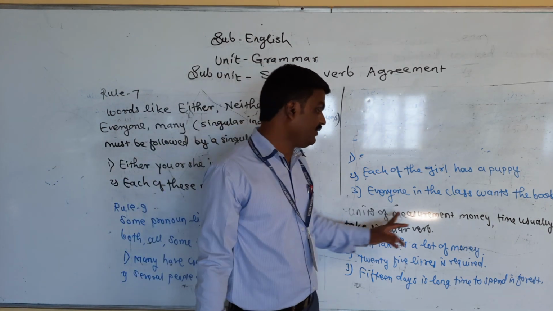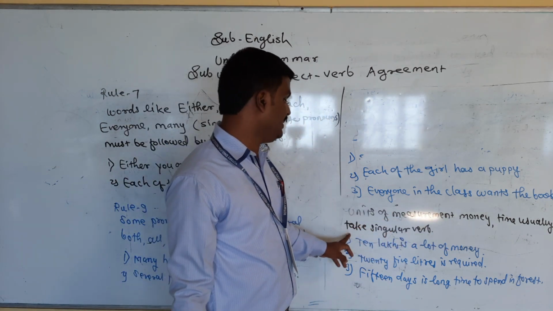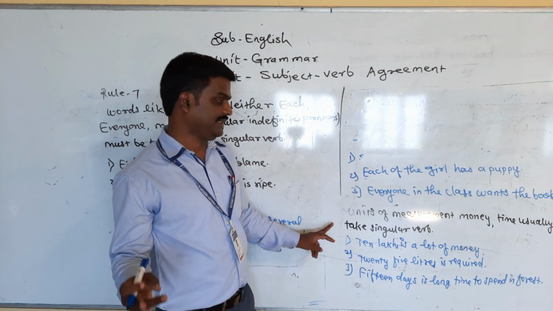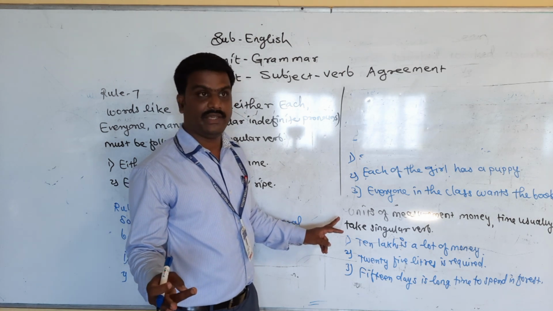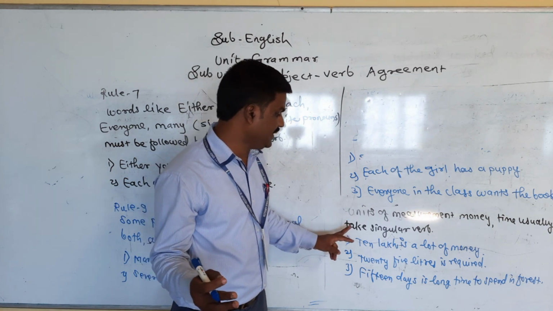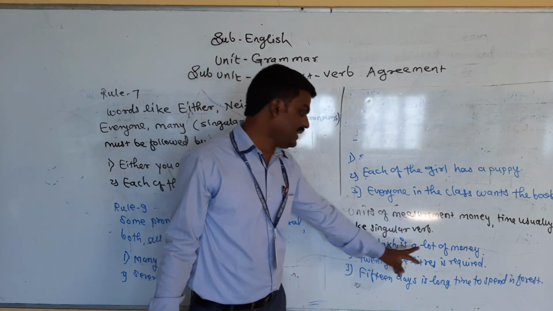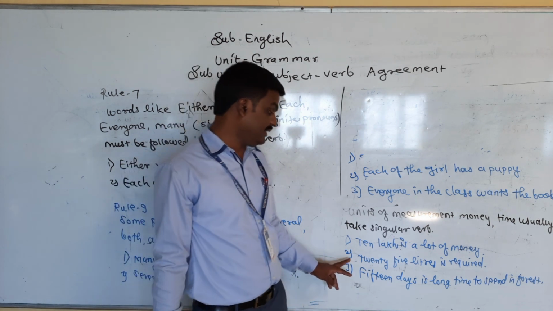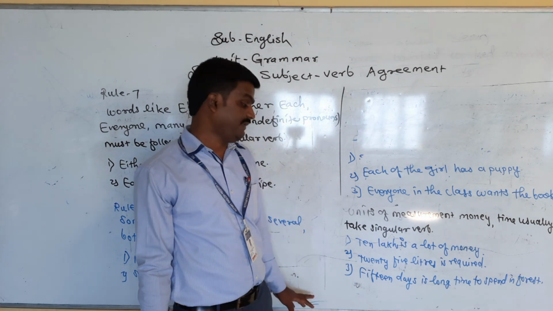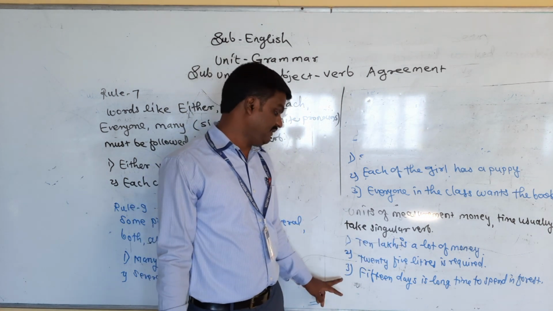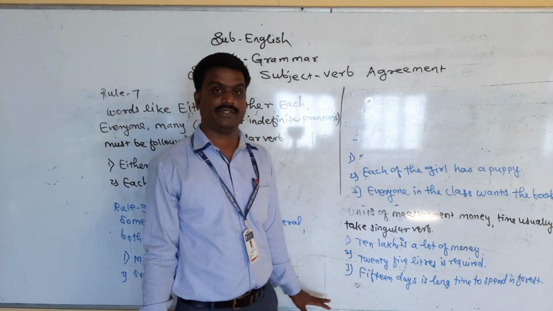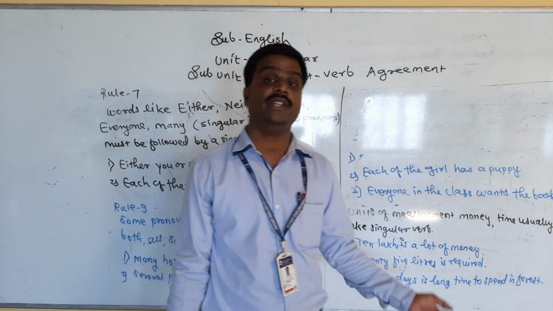Next is here: units of measurement, money, time usually take a singular form of the verb. Units of measurement, money, time usually take a singular verb. 10 lakh is a lot of money. 25 liters is required. How much is required? 25 liters is required. 15 days is a long time to spend in the forest.